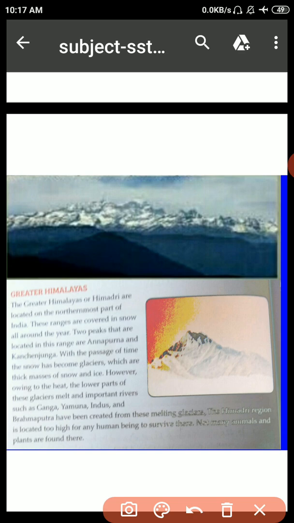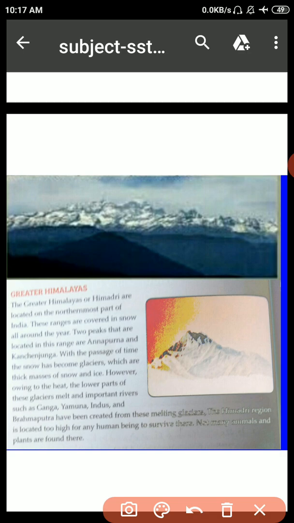The Himalayas can be divided into three parallel ranges. These are Himadri, the extreme north of the Himalayas or greater Himalayas. Second, Himachal, the south of the Himadri. And third is Shivalik, the foothills of the Himalayas.